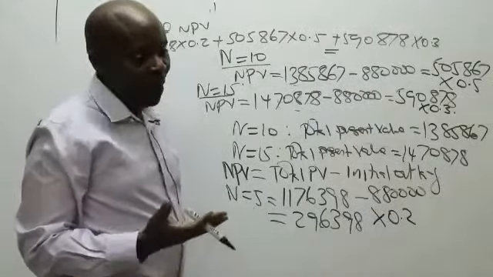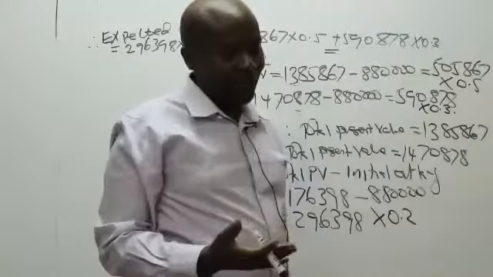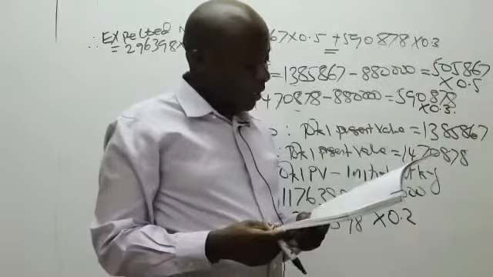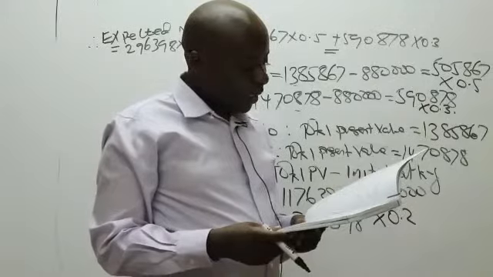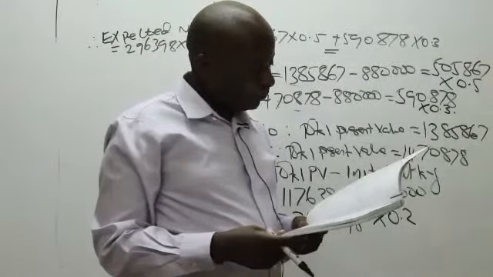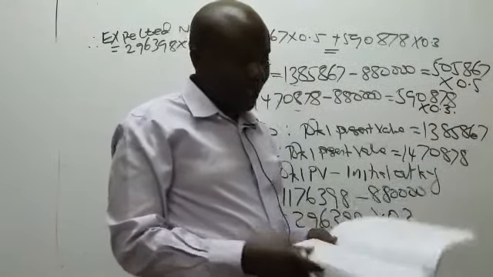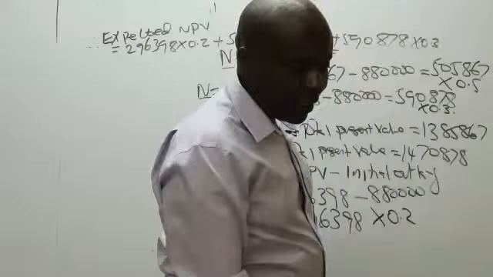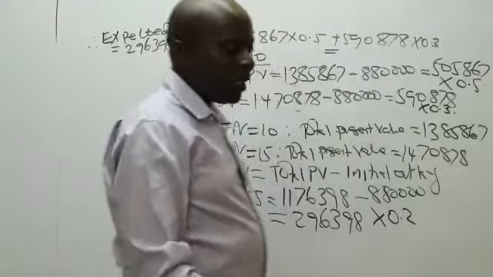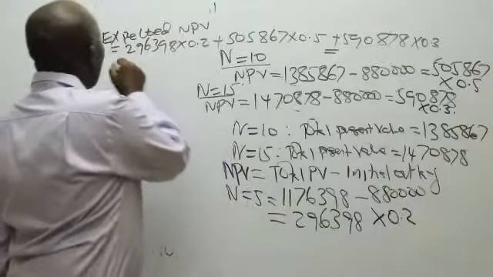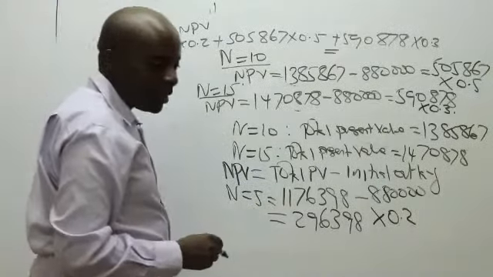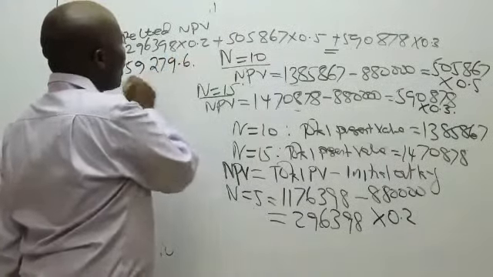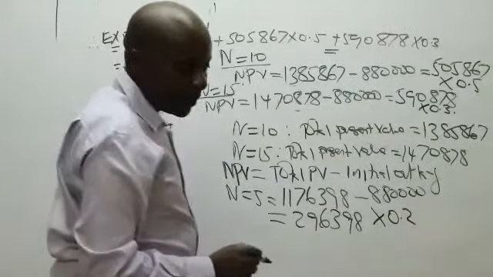Expected net present value. They are telling me, Mwalimu, this is 59,279.6. That is the total answer. Like that. Please underline.